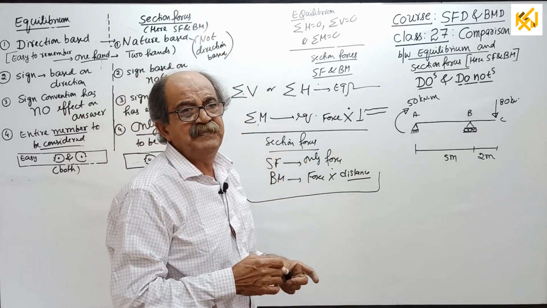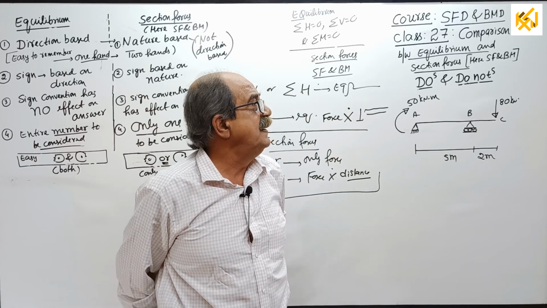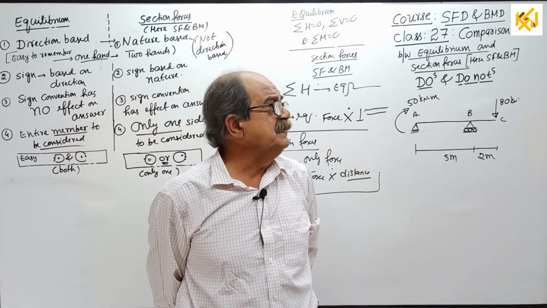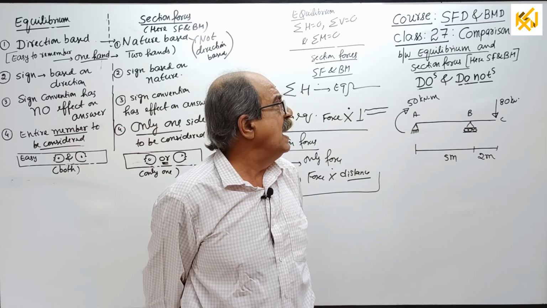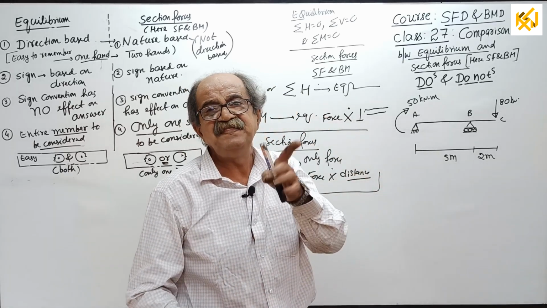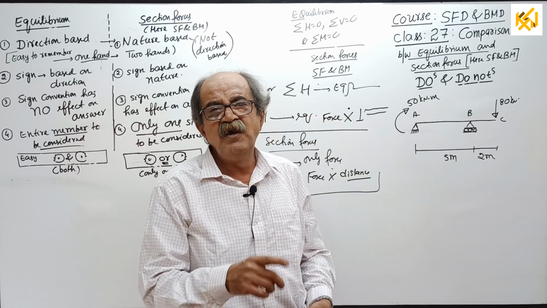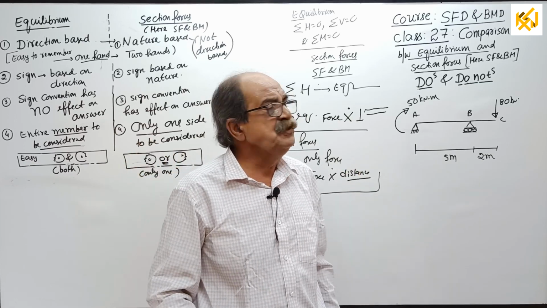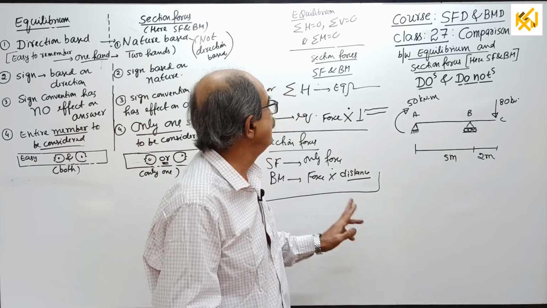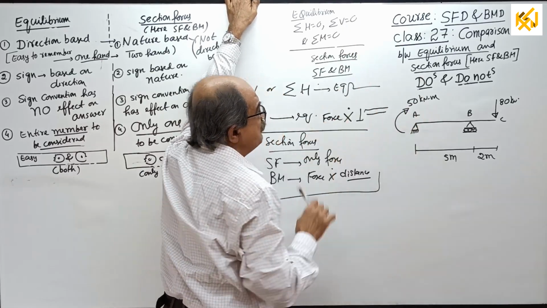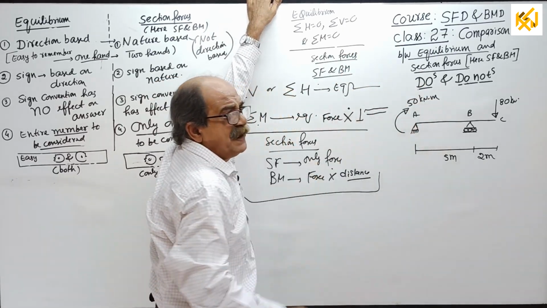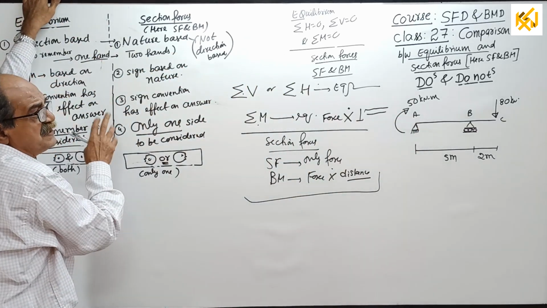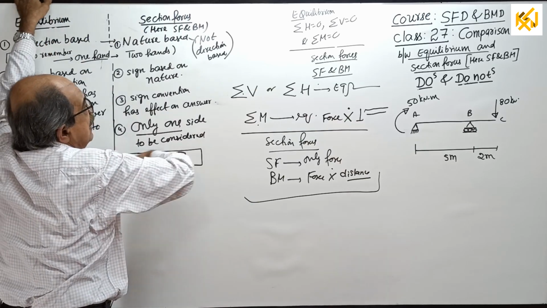When I find SF and BM for the first question, the first diagram, that is SFD and BMD, the first example, I am going to write all these things once again there. As a reminder, last time I am going to write. In future, I won't repeat that. Okay. Now, come to this example question. I will tell why this is important now. This is to clarify the difficulty of sign convention, and so on, as a last application.